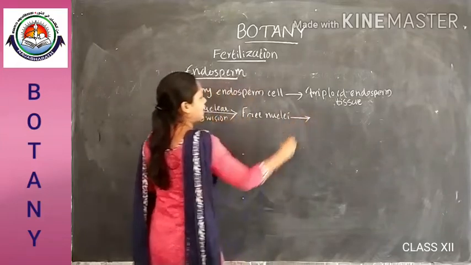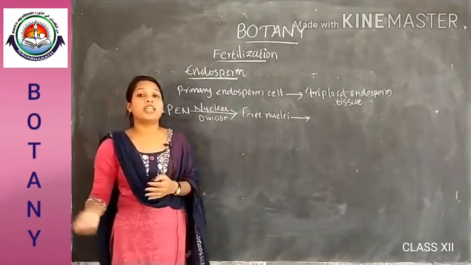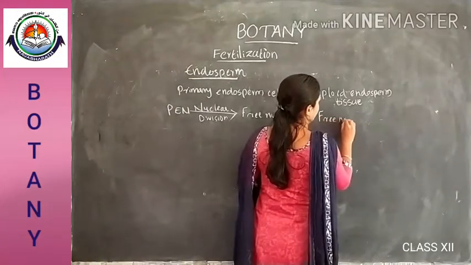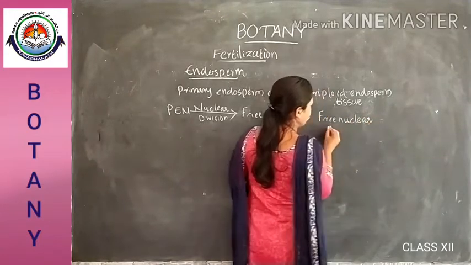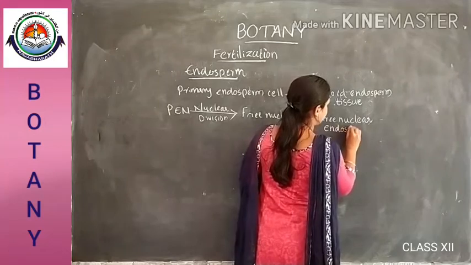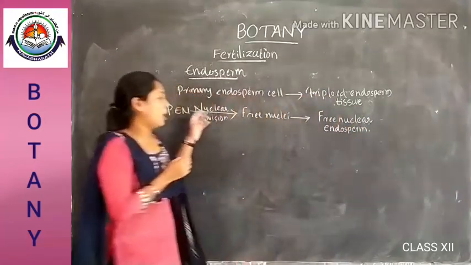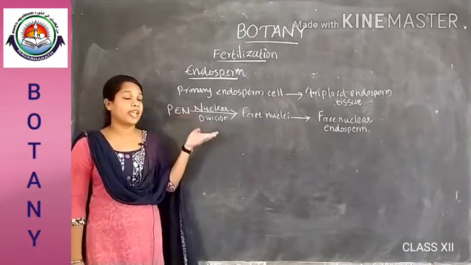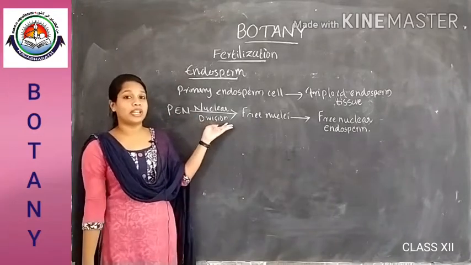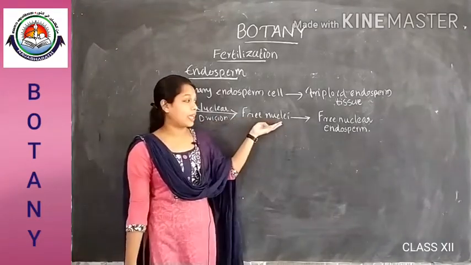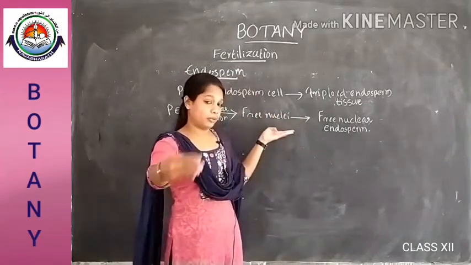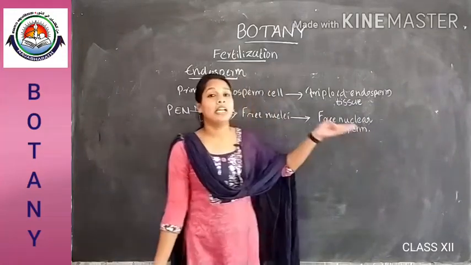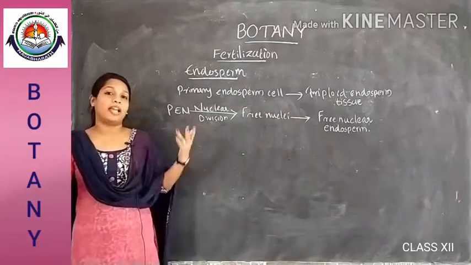These free nuclei form the free nuclear endosperm. So after double fertilization, the primary endosperm nucleus undergoes numerous free nuclear divisions to produce numerous nuclei, and simultaneously the free nuclear endosperm is formed. It will contain many nuclei according to the plant species.